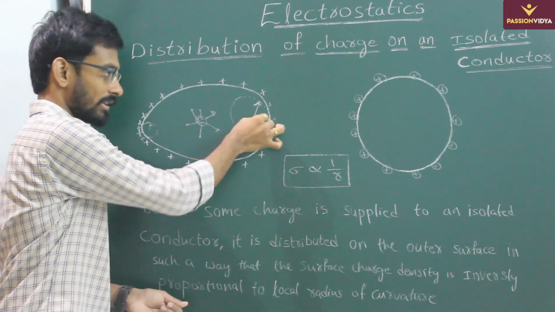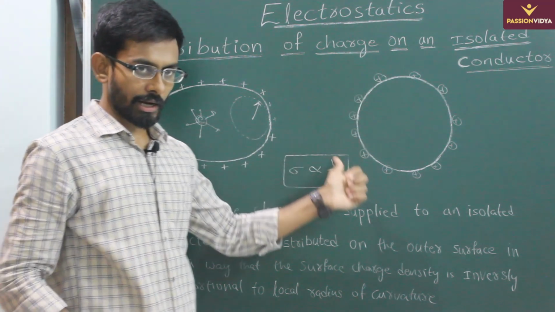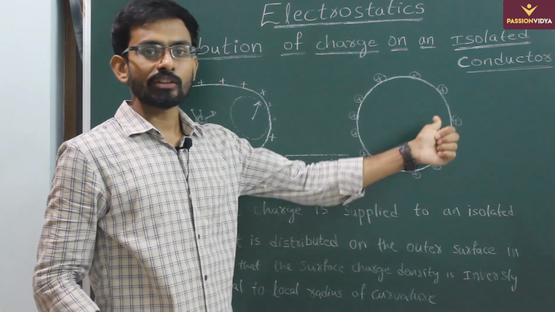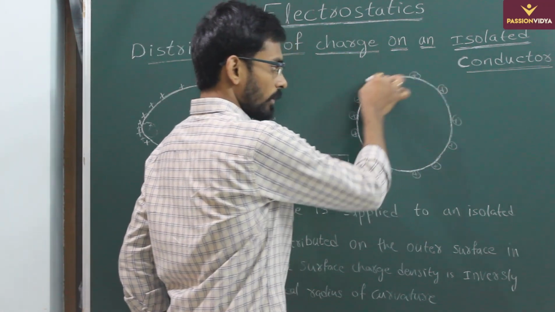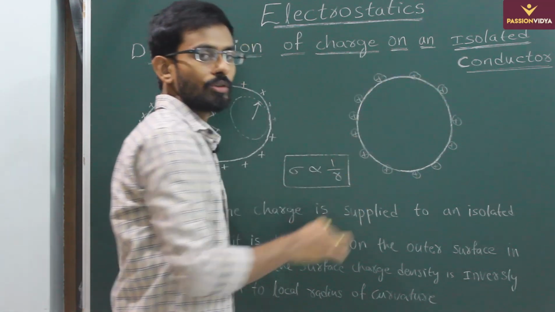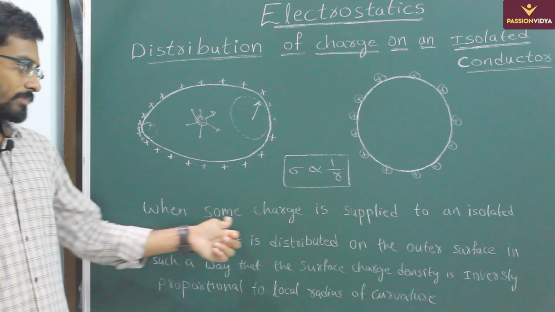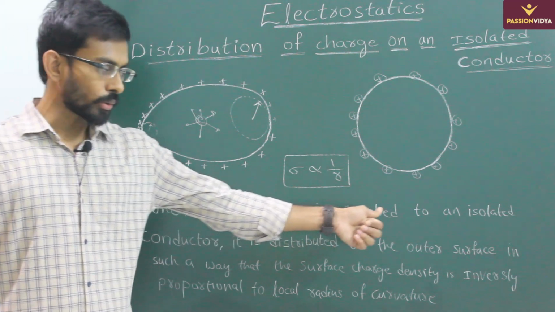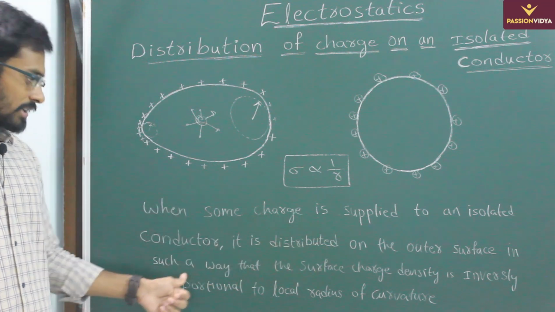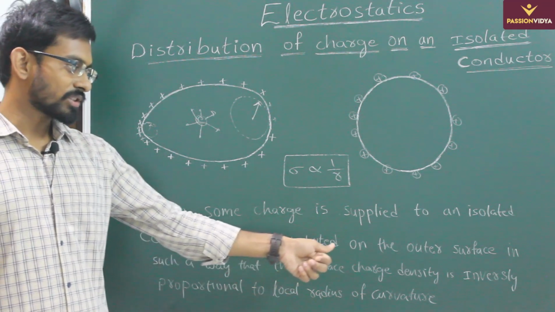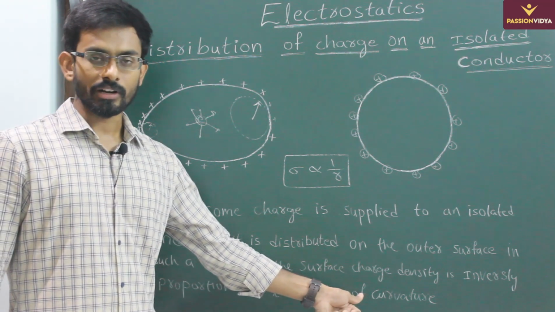So the charge density will be less here. And if you consider a spherical conductor, as the radius of curvature is uniform everywhere, the charge density will be uniform. So the charge will be distributed uniformly throughout the surface. So guys, when some charge is placed on an isolated conductor, it is distributed on the outer surface in such a way that the surface charge density is inversely proportional to the local radius of curvature.